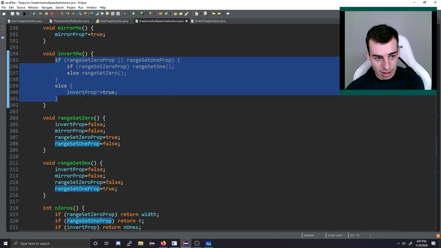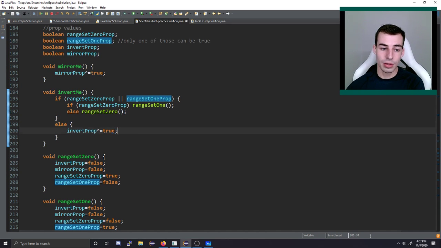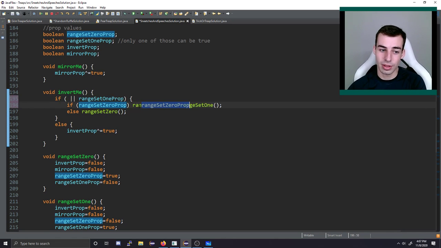So this is what the inversion logic looks like. If it's not all zeros or all ones, then we can just flip whether we should invert the whole thing. If it was inverted, uninvert it. If it was uninverted, invert it. Otherwise, whether it was set to all zeros or all ones, we want to do the opposite. So that's just what this does here.